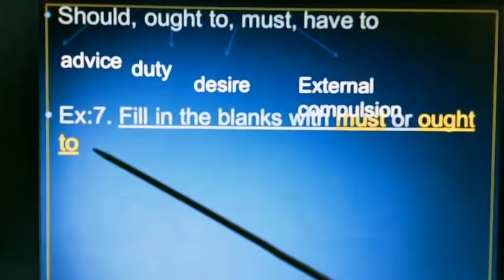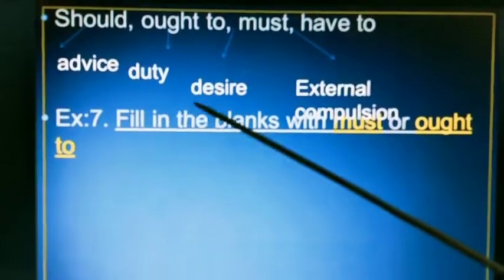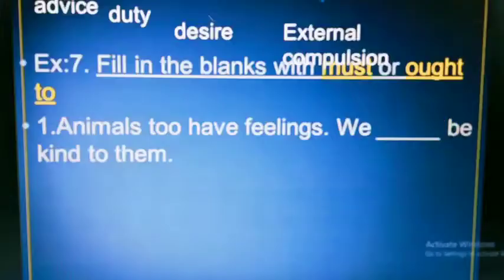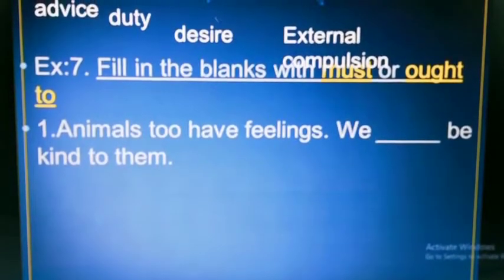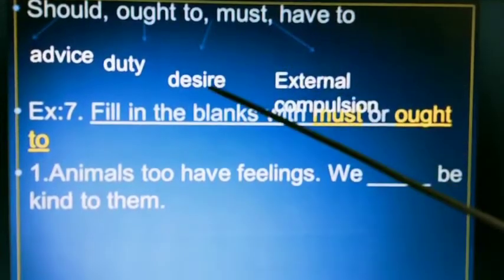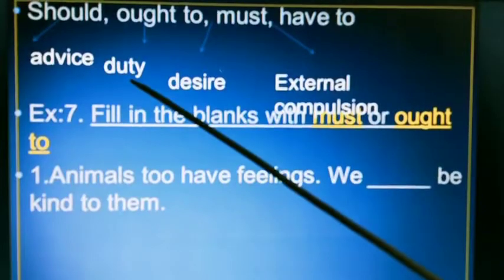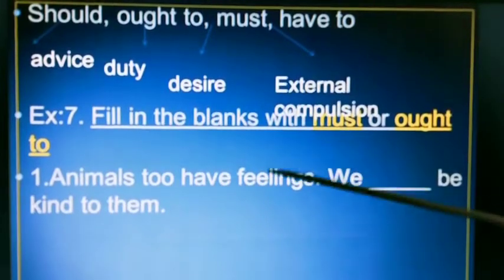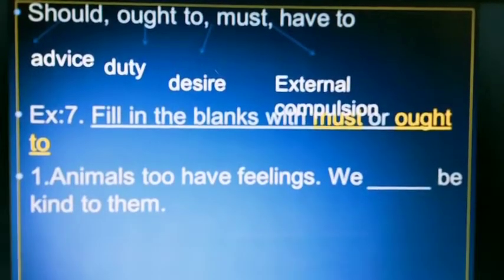Let us see textbook exercise number 7. Fill in the blanks with must or ought to. First one: animals too have feelings. We dash be kind to them. Here it is a desire and at the same time duty also. So we can use both must or ought to. Animals too have feelings. We must or ought to be kind to them.